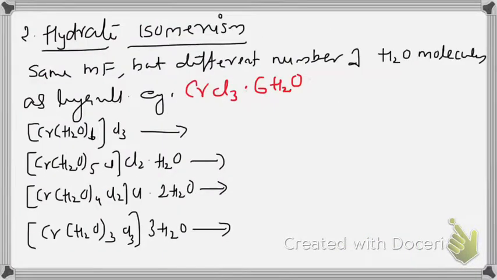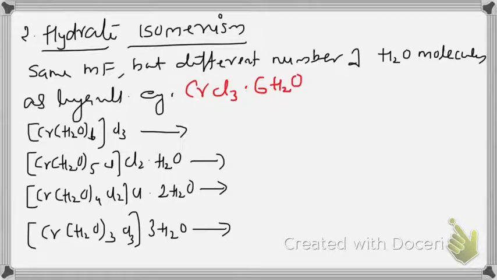Now we come to the second kind of structural isomerism, that is hydrate isomerism, or in some textbooks solvate isomerism. Both are the same. They have the same molecular formula, but a change is observed in the number of solvent molecules which act as ligands. They have the same molecular formula, but there is a variation in the number of solvent molecules which act as ligands.